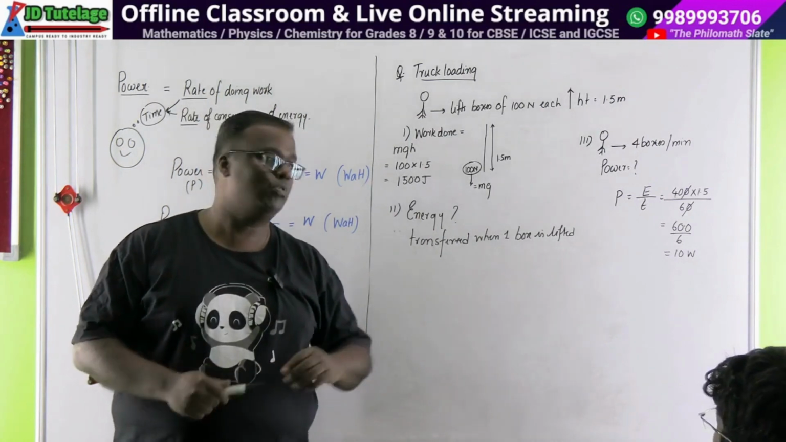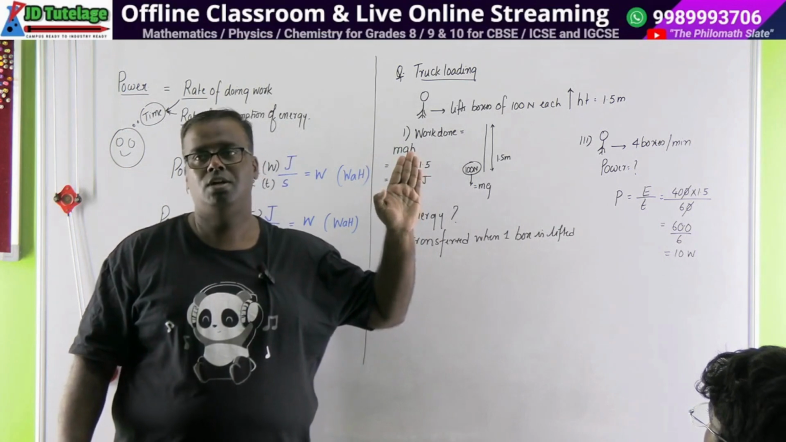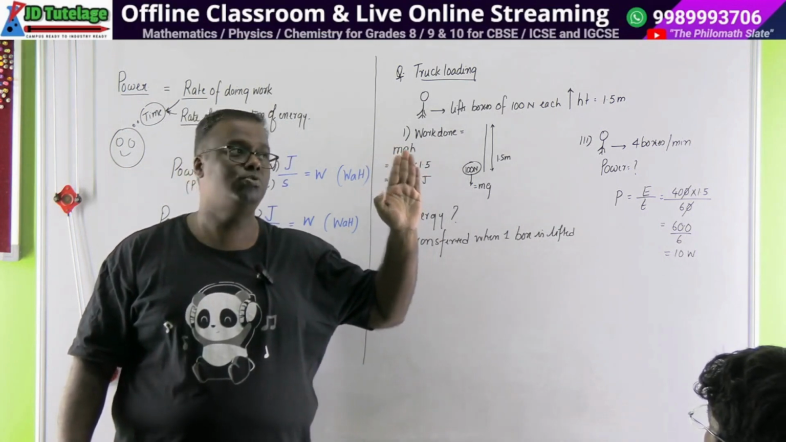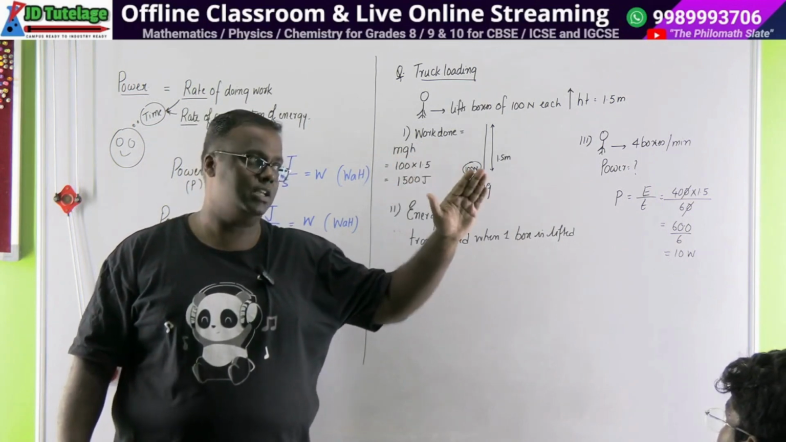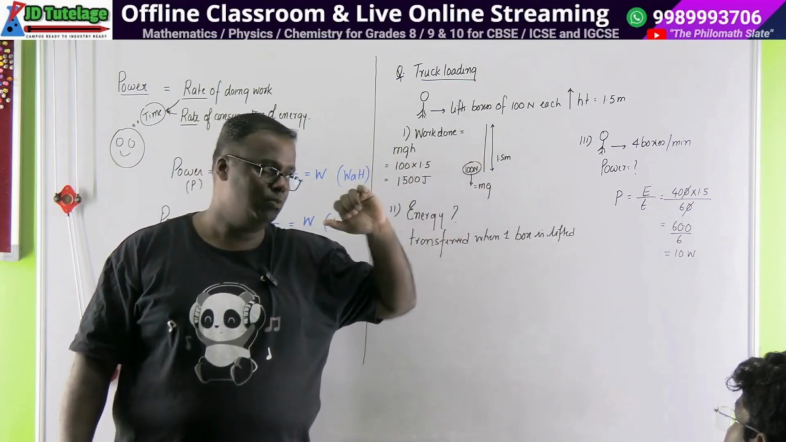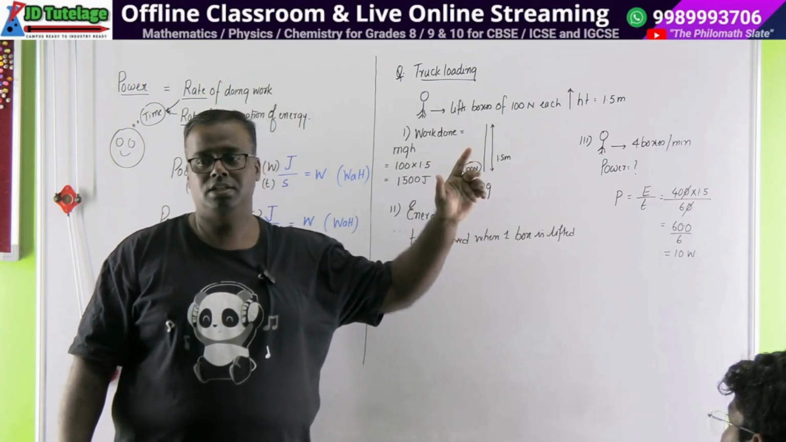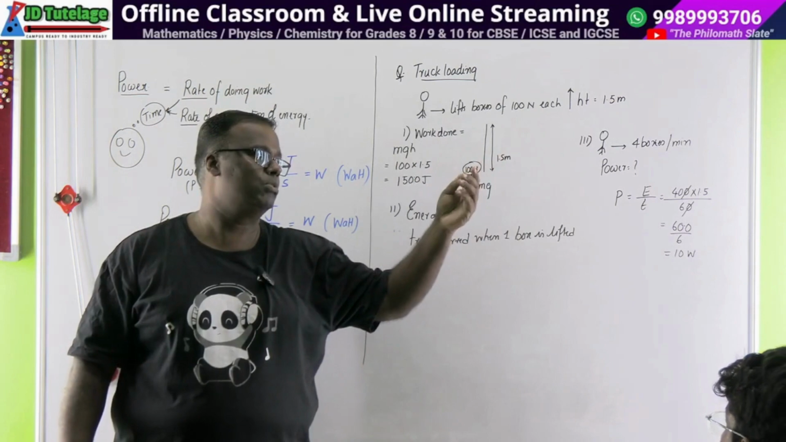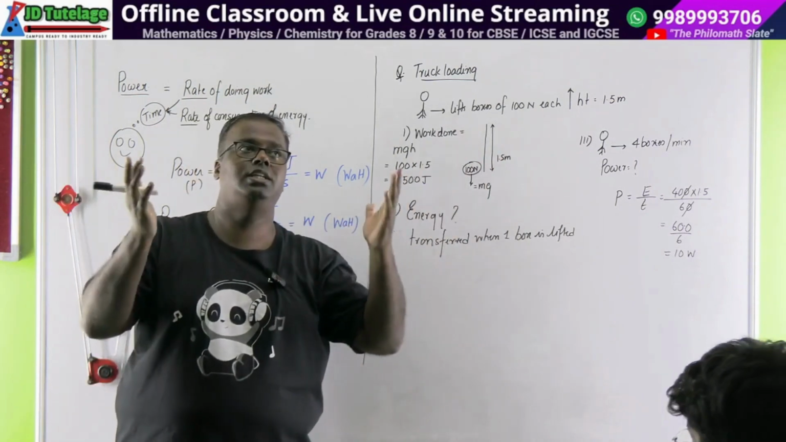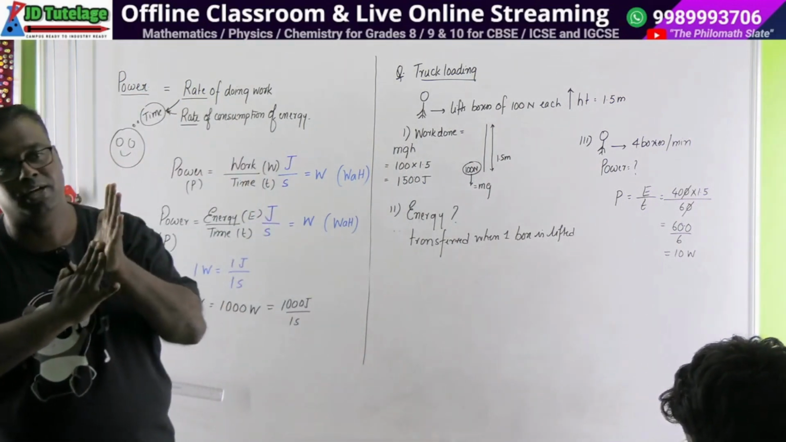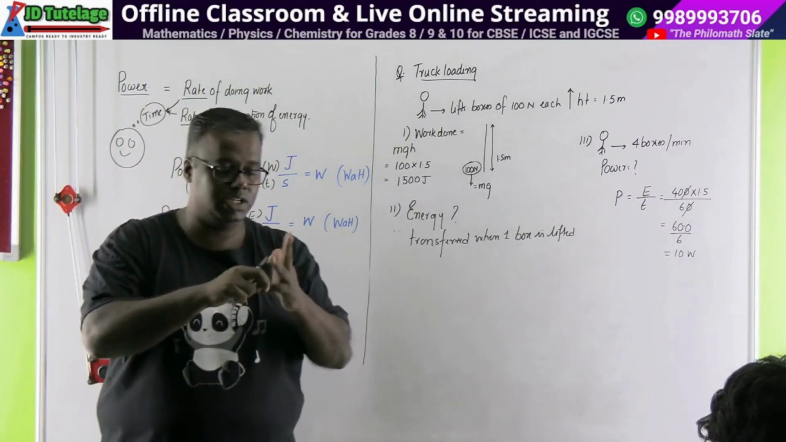So this chapter hovers over 3 concepts. The first one was work. Work is said to be done when the point of application of force moves along the direction of force. Work is always F into S into cosine of theta. If they move in the same direction, theta is equal to 0. If they move at 90 degrees, theta is equal to 90, cos 90 becomes 0. And if they move opposite, theta is 180 degrees, cos of 180 is negative 1. After that, we learned that energy is the ability to do work. Work and energy mean the same.